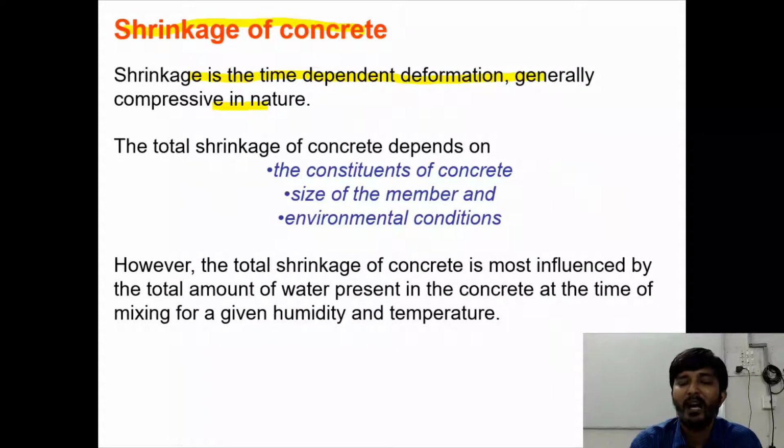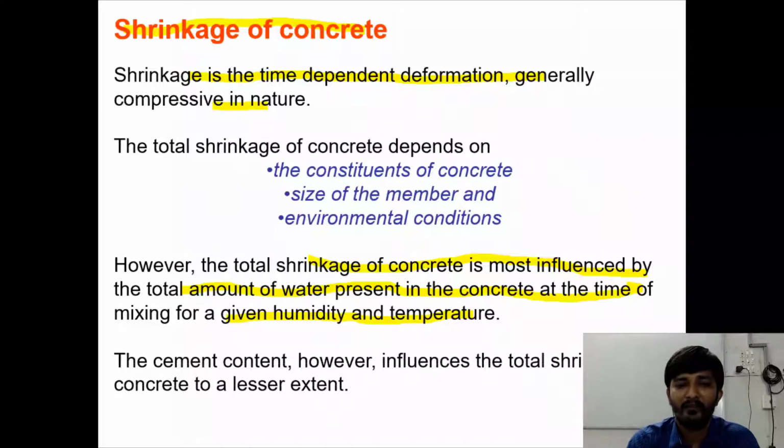However, the total shrinkage of concrete is most influenced by the total amount of water present in the concrete at the time of mixing for a given humidity and temperature. So the main point is how much water is there at the time of mixing, that governs the shrinkage property of our concrete.